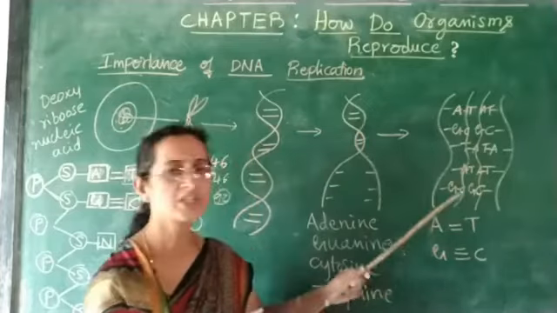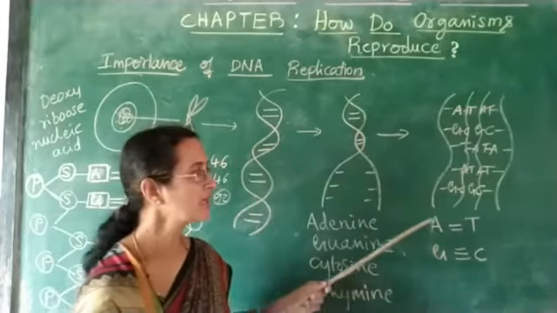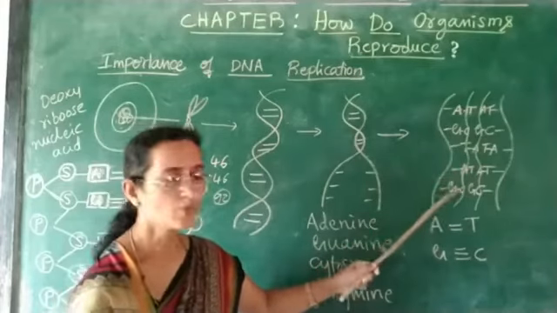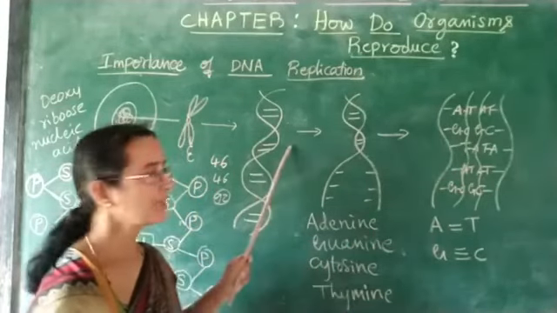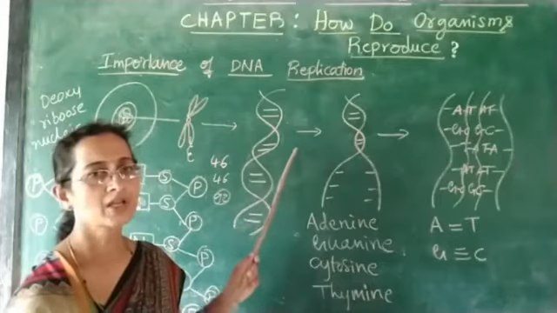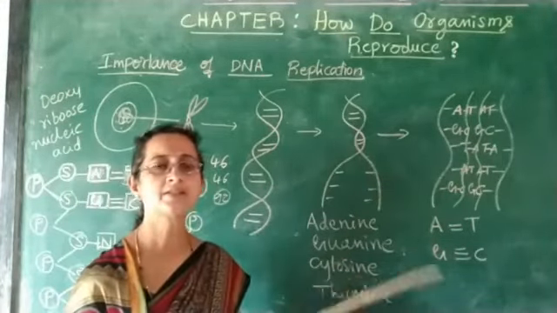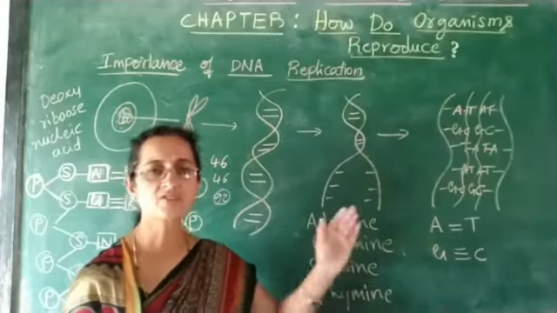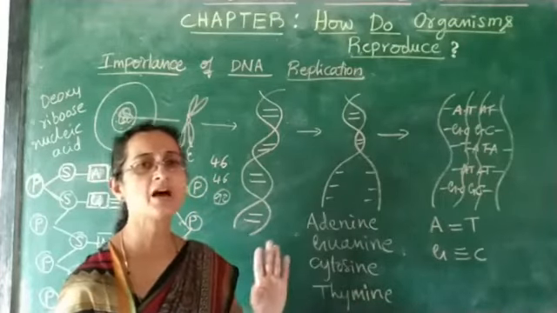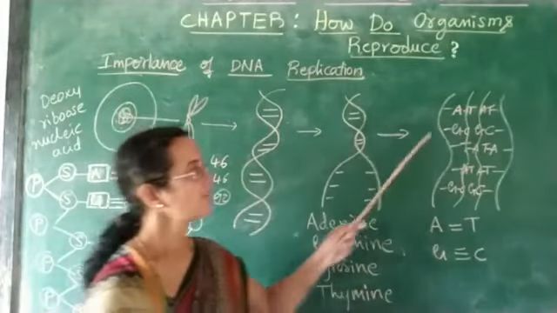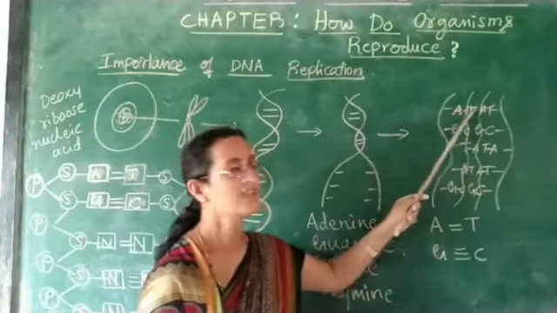So the progeny, the new species formed, will have most of the characters similar to their parents. But the characters transferred to the offspring may not always be the same. Sometimes you can find some changes.